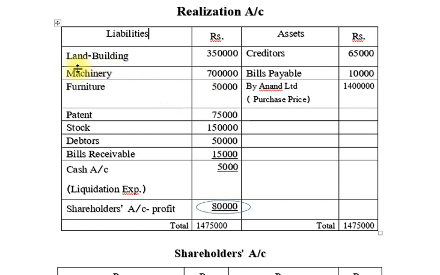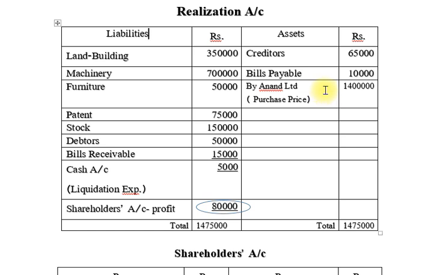So friends, how to prepare the realization account? I repeat: on the debit side you note down all the assets which are taken in step 1 net assets, and on the credit side you note down all the liabilities which are taken in step 1 net assets. Then you note down the purchase price.